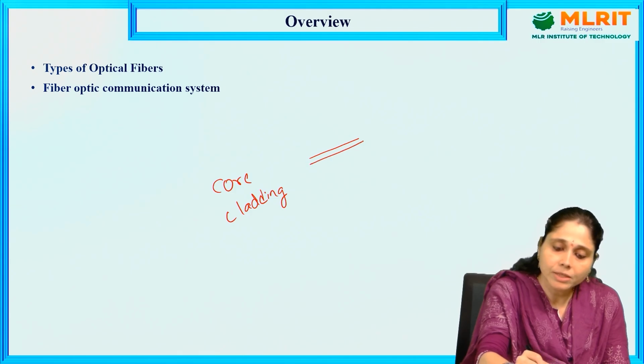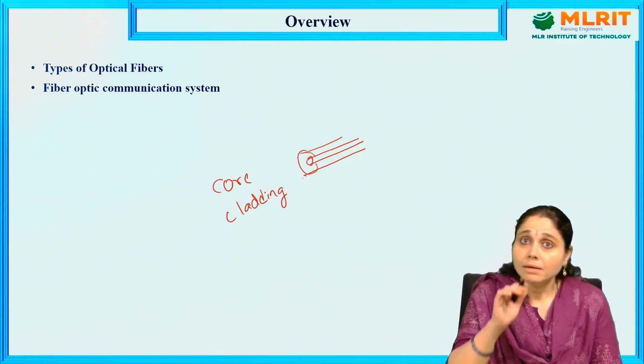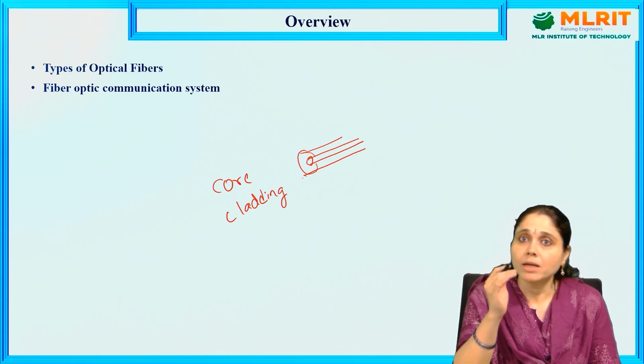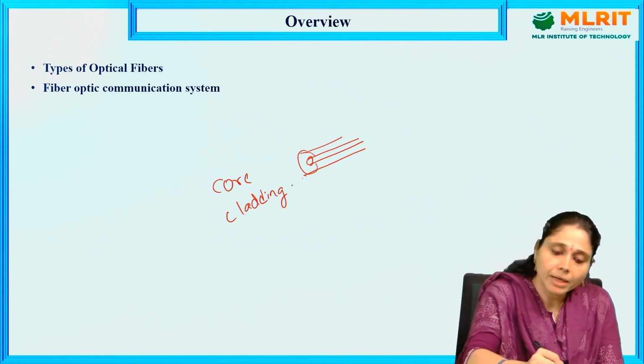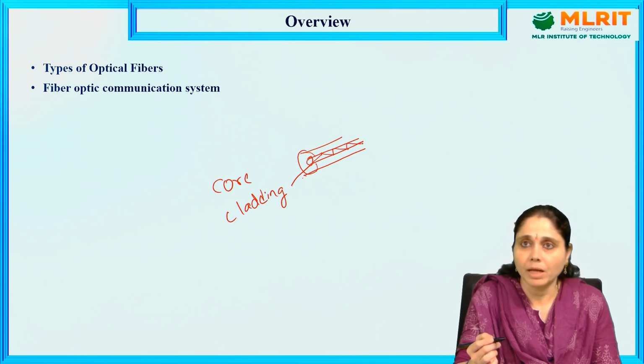This is the core, and surrounding it, this is the cladding. Total internal reflection takes place at the core cladding interface itself. As the light is incident at a particular angle of incidence, it undergoes reflection at the core cladding interface and moves like this throughout the optical fiber. This is what we are going to learn now.